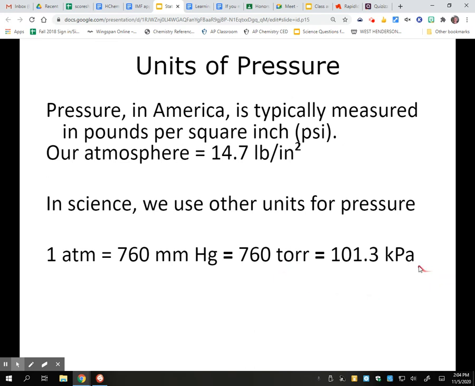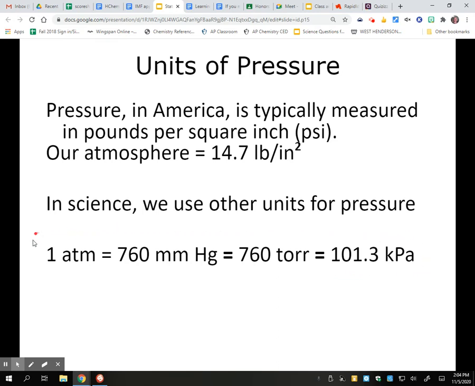And then the SI unit of pressure is a Pascal, and that's based on the metric system, so that's what most of the world uses. Now, a Pascal is kind of small, so a lot of times we just use a kilopascal. And so our standard atmosphere, 14.7 pounds per square inch, 760 millimeters of mercury, 1 atmosphere, is equal to 101.3 kilopascals.